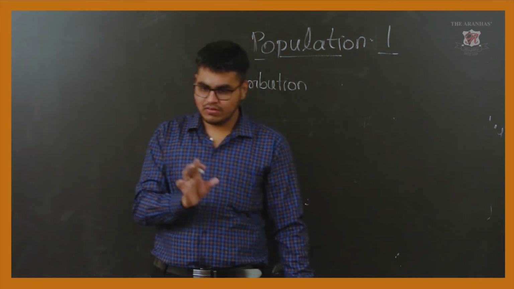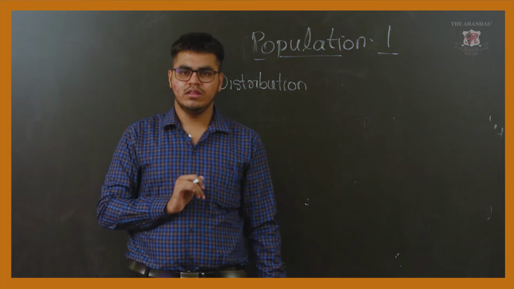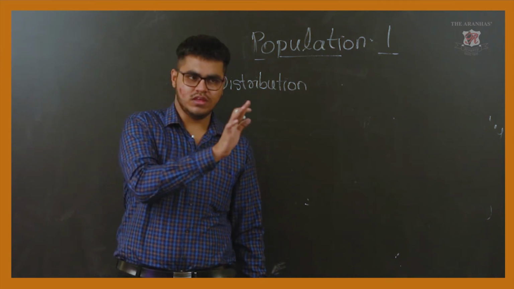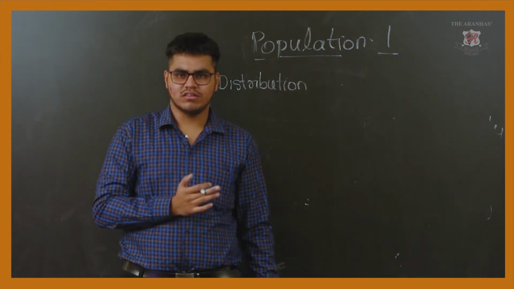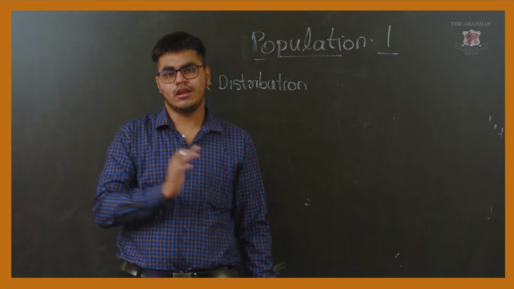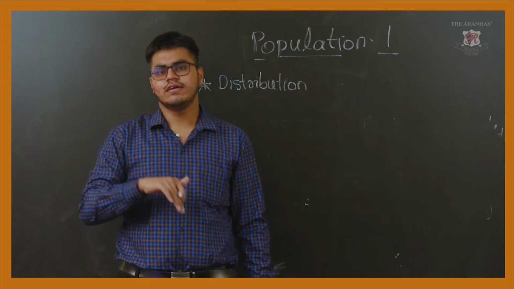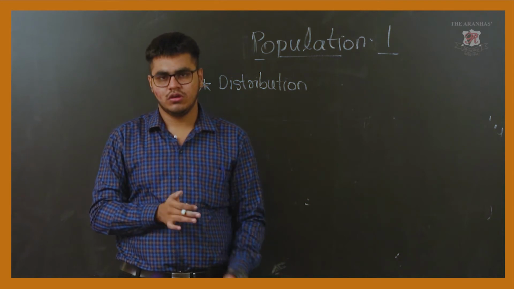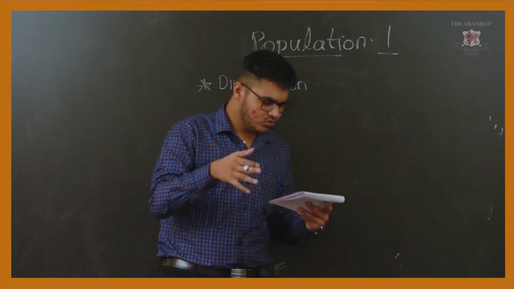Now please observe diagram 1.1 carefully. On the left hand side they have given the percentage of land mass in each continent, and on the right hand side the population in that particular continent. What do we conclude from that diagram?